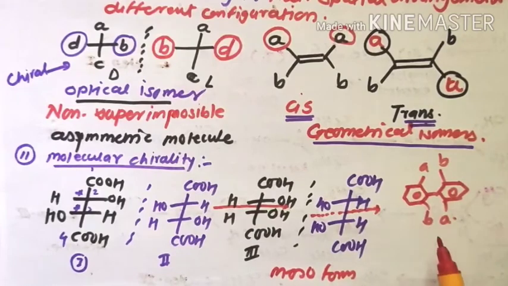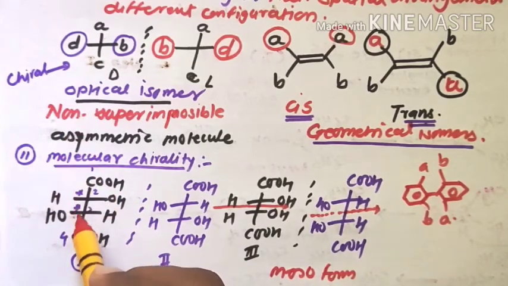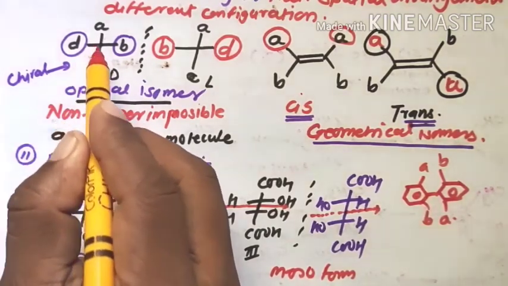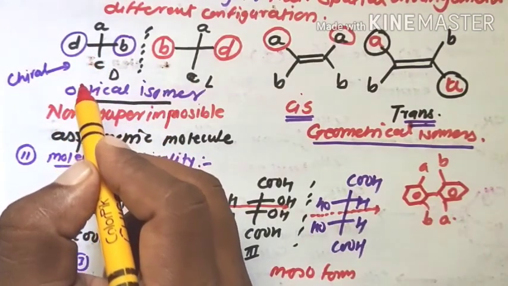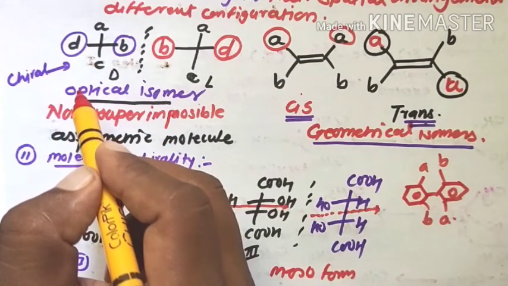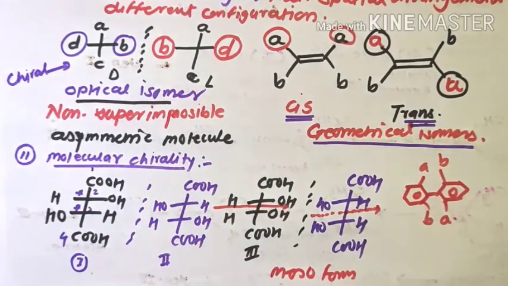In biphenyl compounds there is an absence of chiral centers, but they give an optically active form because there is no element of symmetry in the molecule. Thus the presence or absence of chiral centers, like these chiral centers, is not a sufficient condition for optical activity.